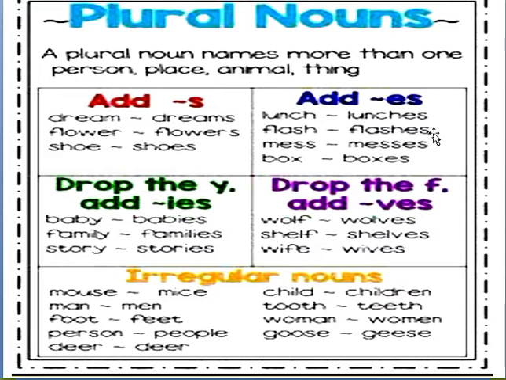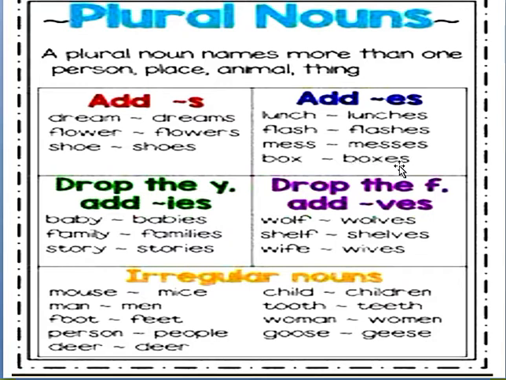Then in the second rule, we add es to particular words. Lunch, lunches. See here, in lunch we add es and make it plural. So lunch changes into lunches. Then flash, flashes; mess, messes; box, boxes.